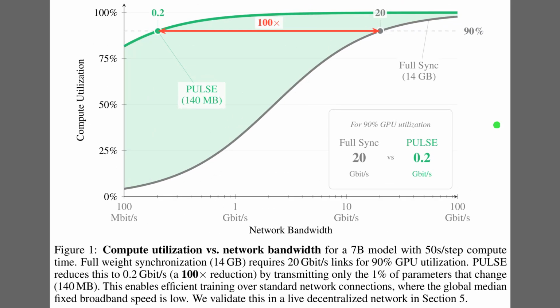So, Figure 1 illustrates the core problem and the proposed solution's impact. The vertical axis tracks compute utilization, meaning how efficiently the GPUs are being used, while the horizontal axis shows network bandwidth. The gray curve represents full weight synchronization, where you need a massive 20 gigabits per second just to reach 90% utilization. In contrast, the green curve shows the pulse method, which achieves that same 90% efficiency with only 0.2 gigabits per second. This 100 times reduction happens because pulse transmits only 140 megabytes of changed parameters, rather than the full 14 gigabytes.